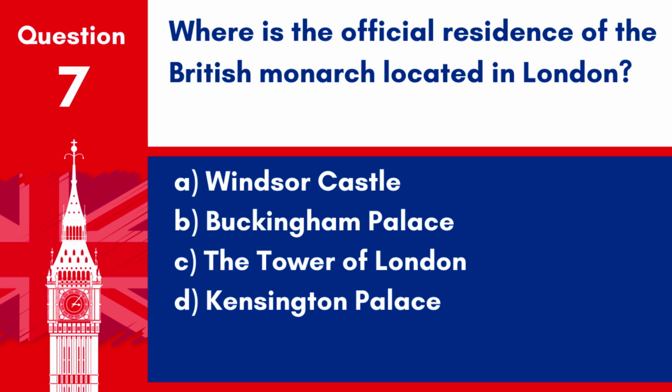Question 7. Where is the official residence of the British monarch located in London? A. Windsor Castle. B. Buckingham Palace. C. The Tower of London. D. Kensington Palace.